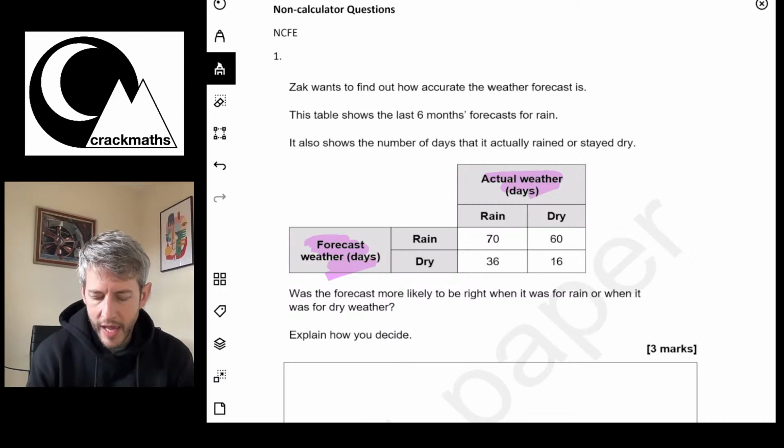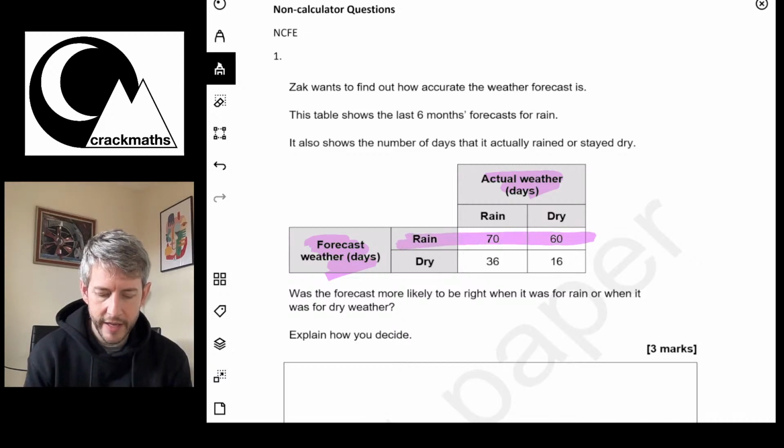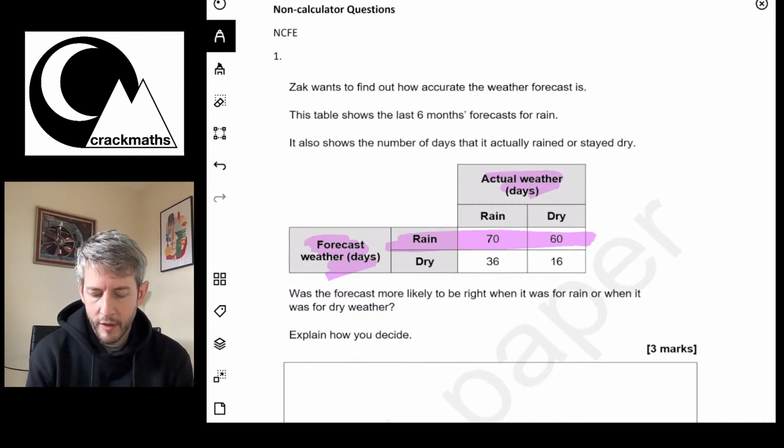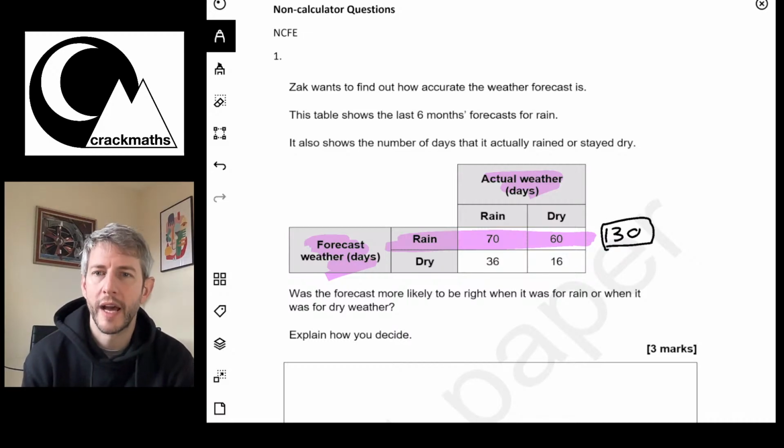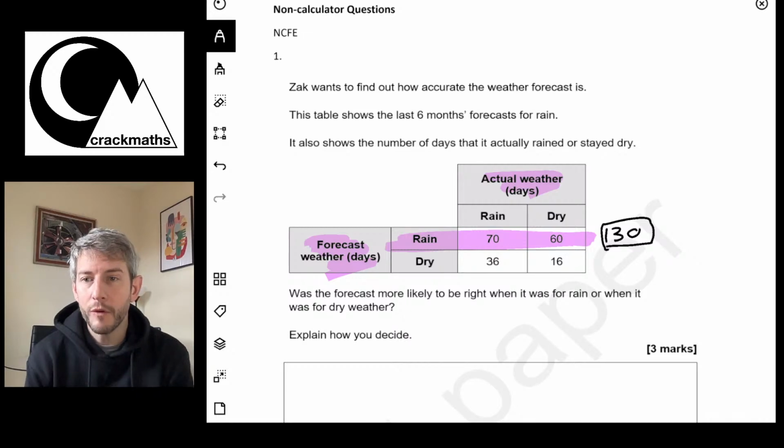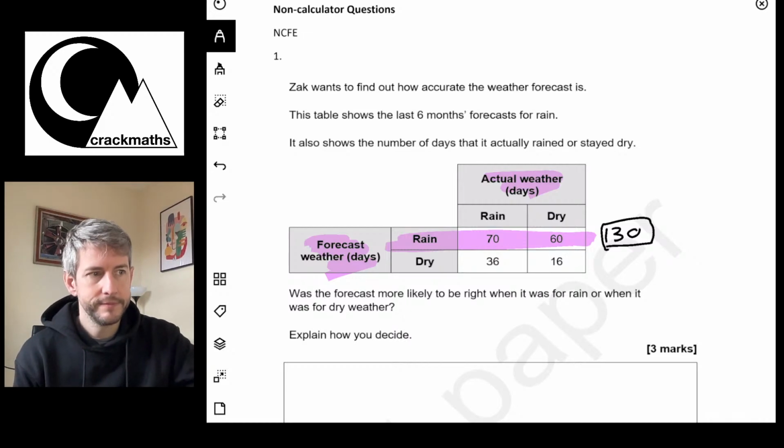Right, if I look at the forecast for rain, I can read across this line here. It was forecast to rain 70 times and 60 times, so in total there were 130 days that rain was forecast.